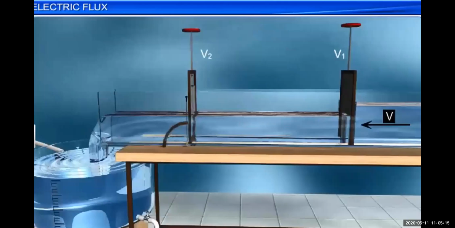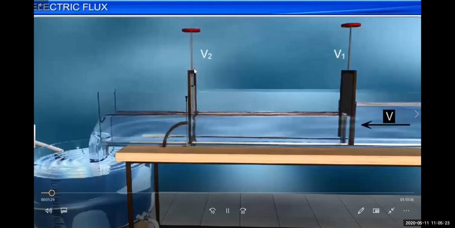You can see in the picture that V1 is the velocity of the water flowing through channel V1, and V2 is the velocity of the water flowing through channel V2. First, we will take the height of these two channels to be the same.